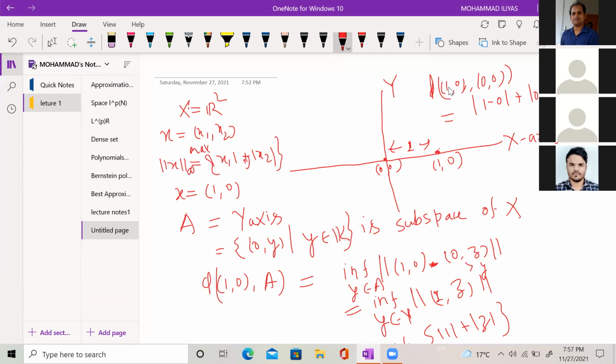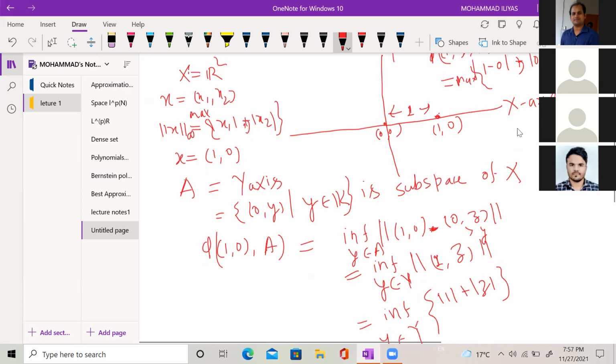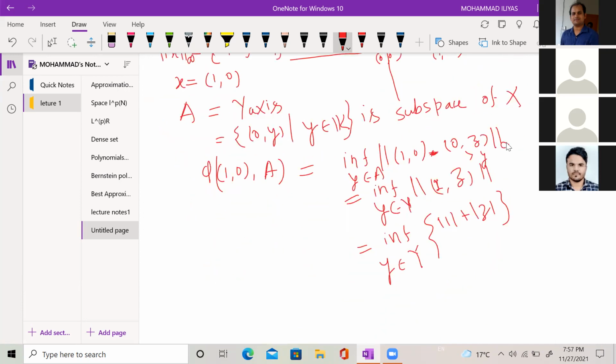If you calculate the distance between (1, 0) and (0, 0), it will be the maximum of mod of 1 minus 0 and mod of 0 minus 0. Again, the maximum will be 1. So it will be the infimum of the maximum of mod 1 and mod z.